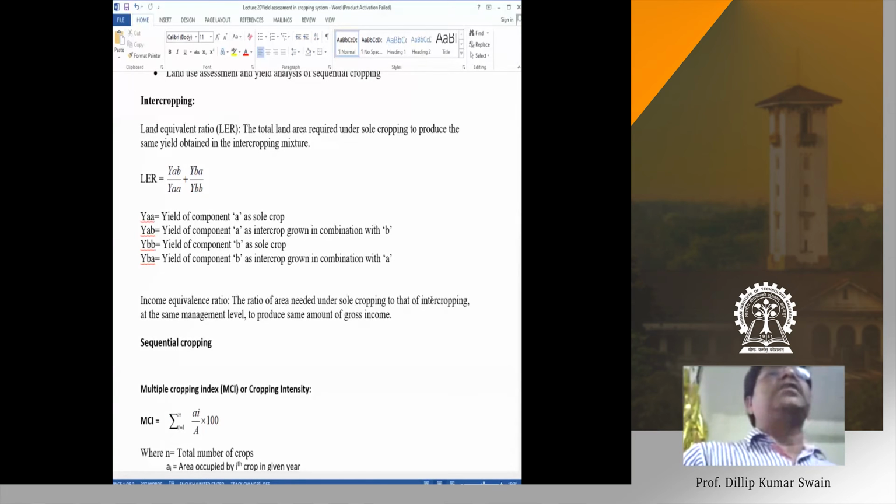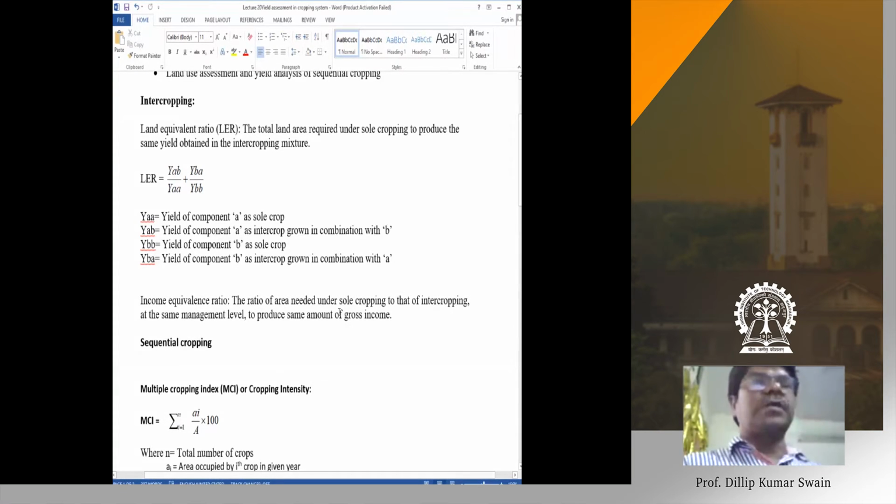So that's the income equivalence ratio. We do the land equivalent ratio, and at the same time we go for the income equivalence ratio: the ratio of area needed under sole cropping to that of intercropping, at the same management level, to produce the same amount of gross income. As you did this one, we can also go for the income equivalent ratio. So that is what we do.